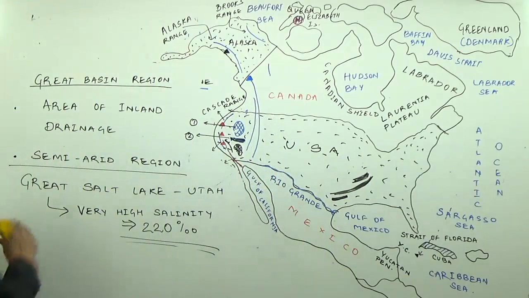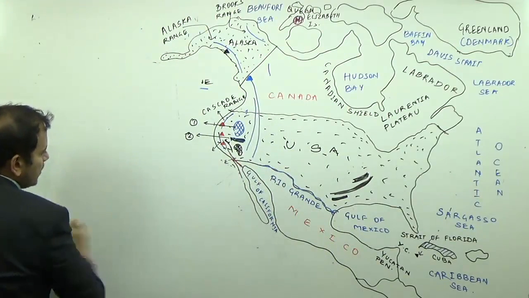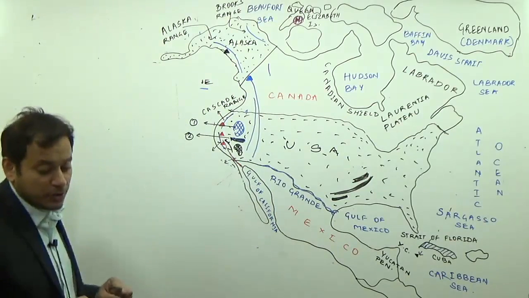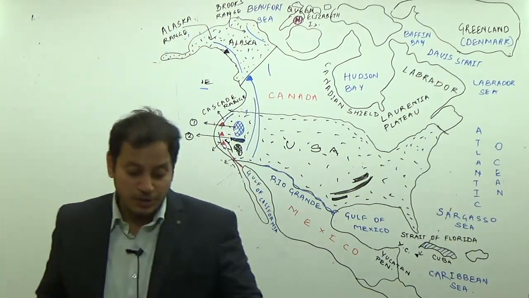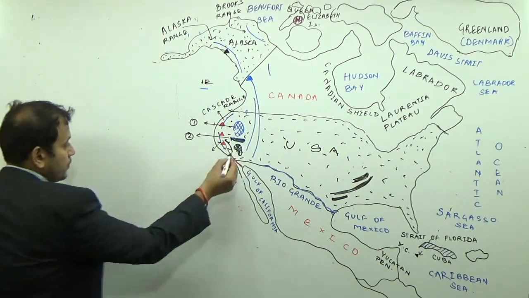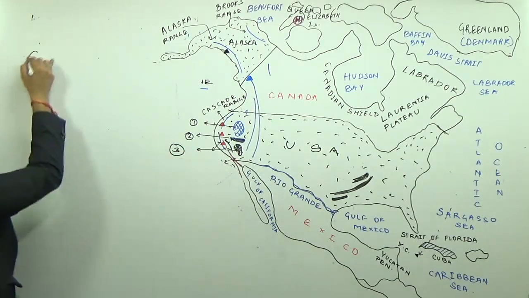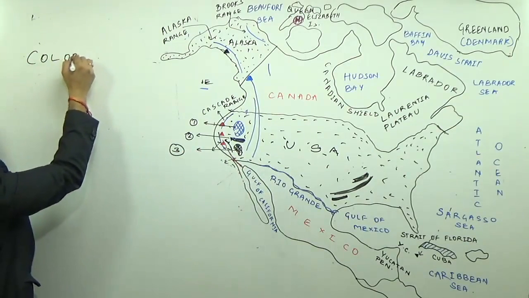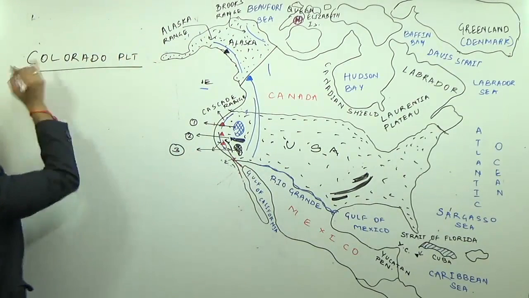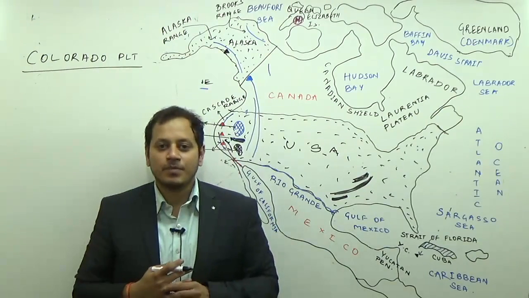Now the third part which is important here is the Colorado Plateau region. Now, kya hai importance of the Colorado Plateau region?